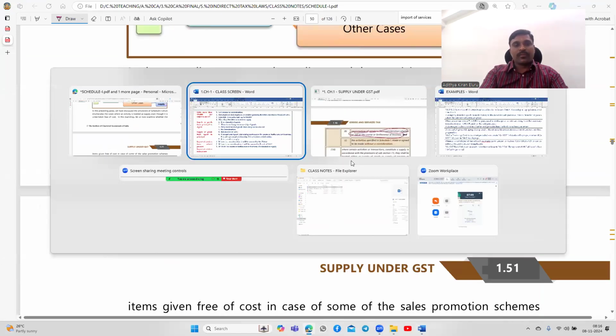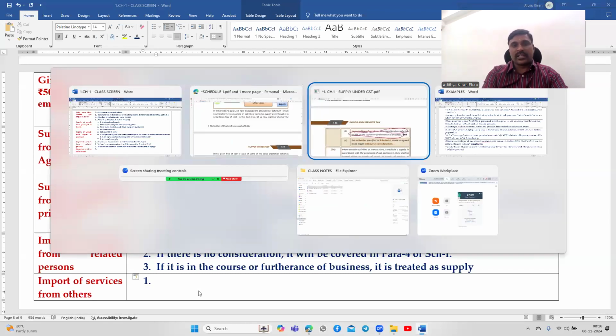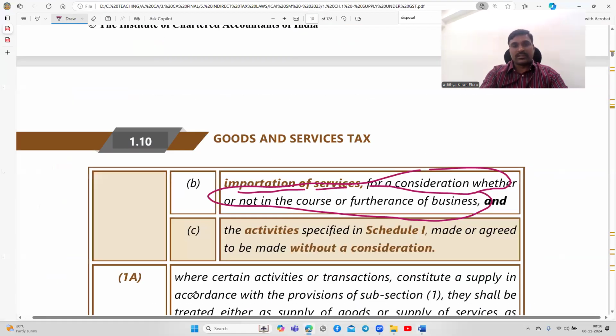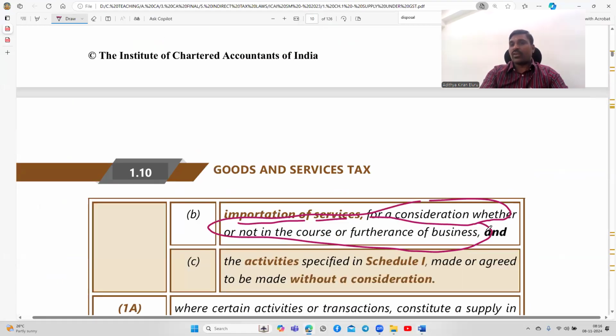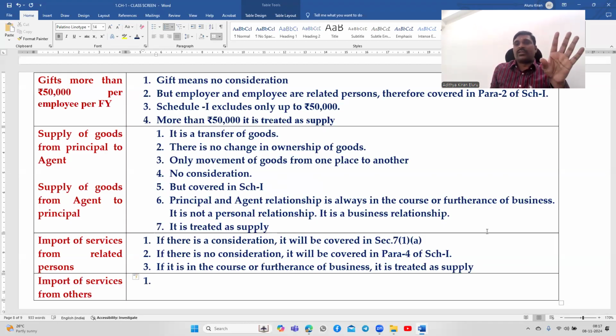For the time being, import of services from others. Even if there is no consideration, import of services from others for a consideration, whether or not in the course or furtherance of a business. Since it is others, it is not covered in Schedule 1. Just remember, Schedule 1 deals only with related parties. When I say import of services from others, forget about Schedule 1. Concentrate only on section 7, subsection 1.